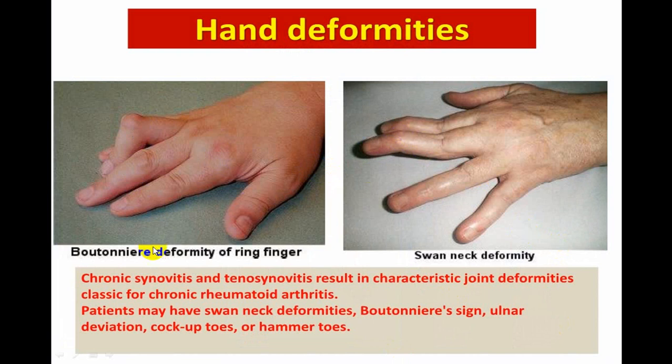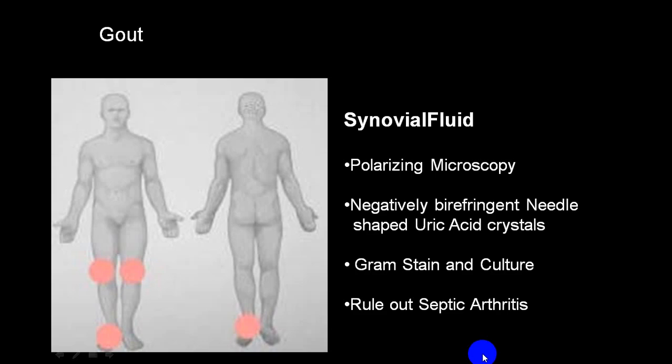When you see Boutonniere deformity and swan neck deformity, this is already a chronic, late stage. And in the foot, you can get cock-up toes, hammer toes, etc. These are all the deformities you can see in a classical example of rheumatoid arthritis.